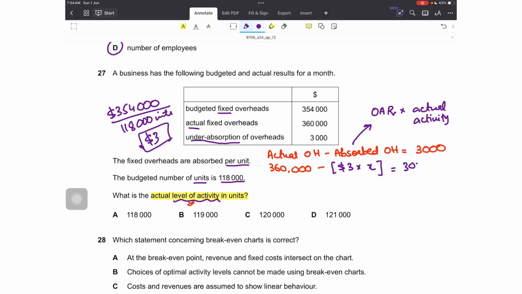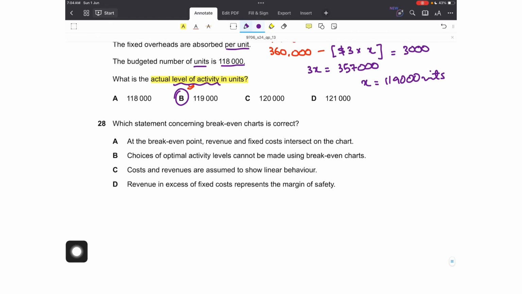So let's assume it's X. 3X is equal to 360,000 minus 3,000, that is 357,000, and X is equal to 119,000. These are the units that were actually produced. We were expecting 118,000. So when the actual production is more than the budgeted production, there is under absorption. That is option B.